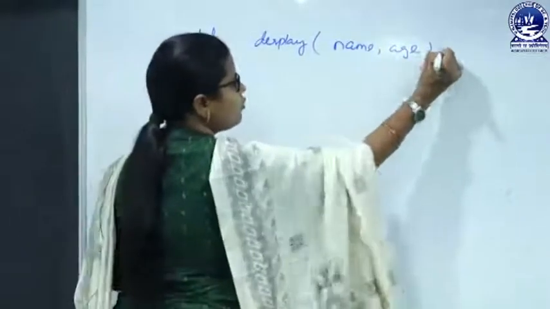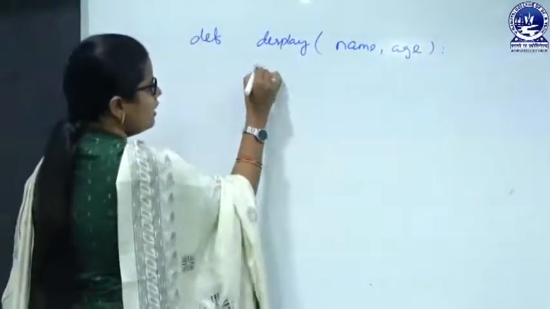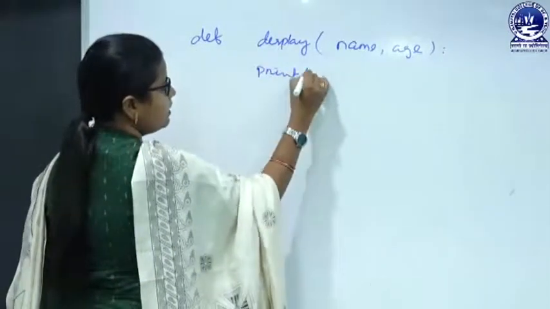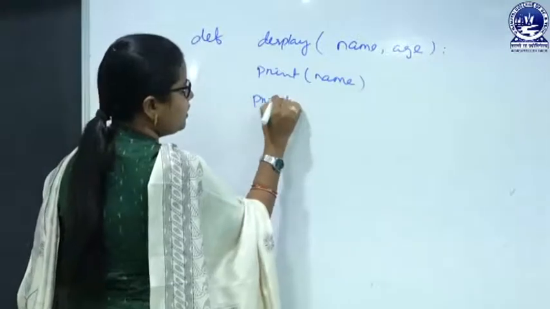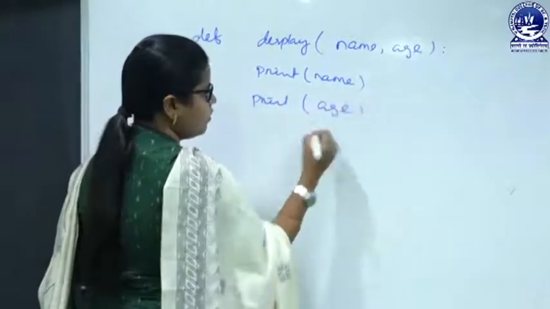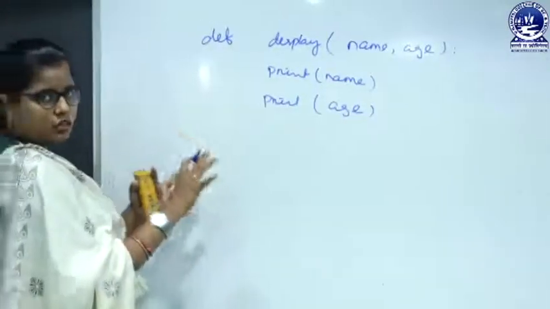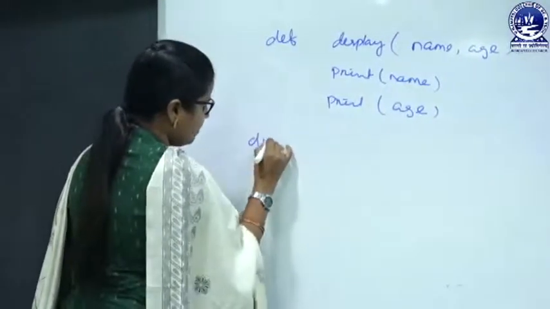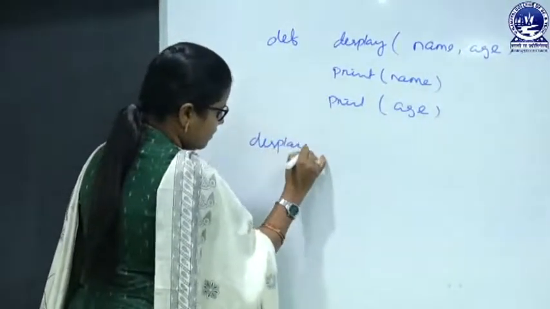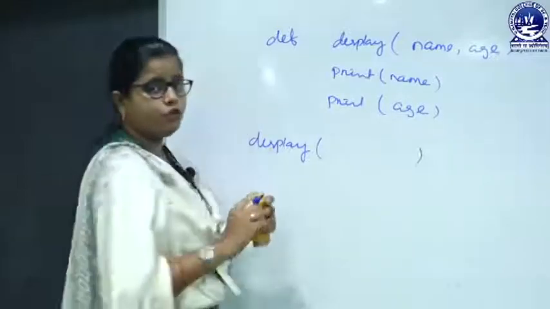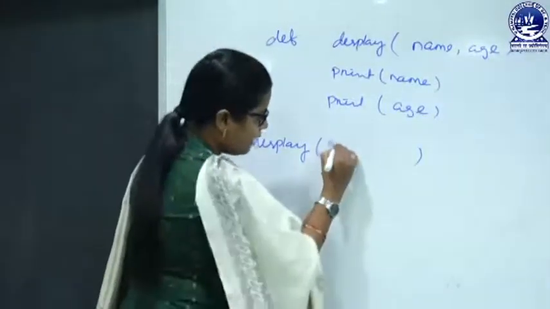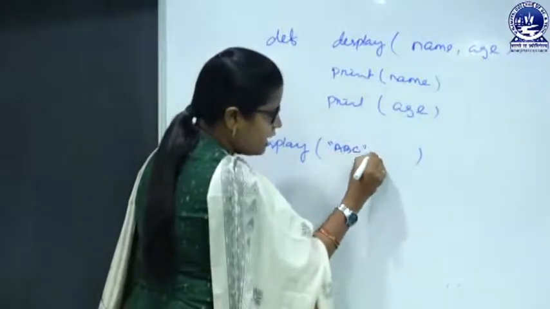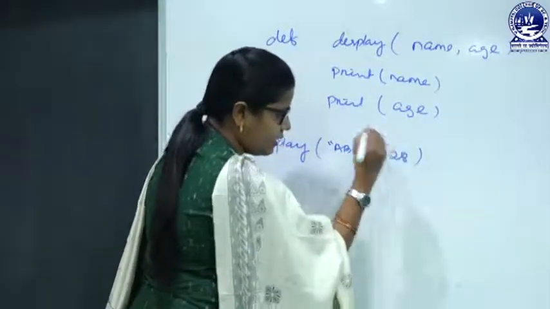Okay, so we have to follow the indentation, and here I want to print name, then I will print age. Okay, so next we have to call this function display, and here we have to put the actual arguments. Suppose the name is ABC and the age is 28.